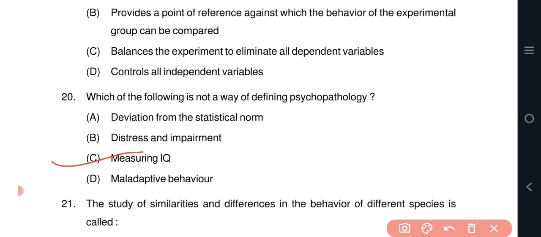While IQ scores can provide information about cognitive functioning, they are not a direct measure of psychopathology. The other options, deviation from the statistical norms, distress and impairment, and maladaptive behavior, are ways of defining psychopathology.